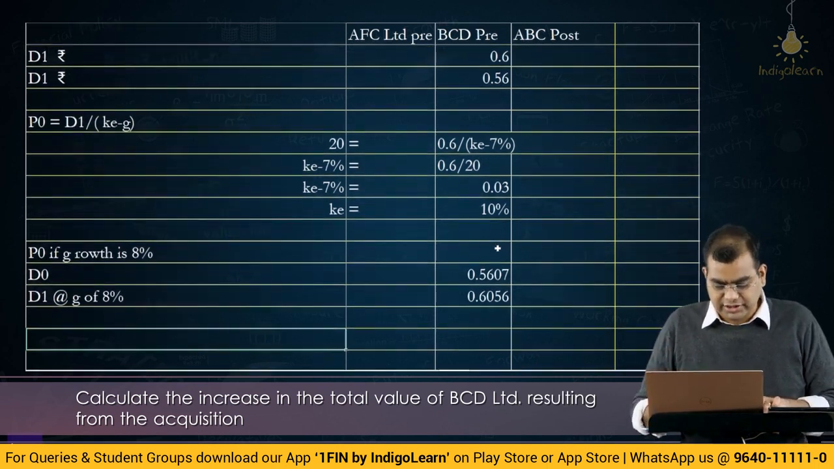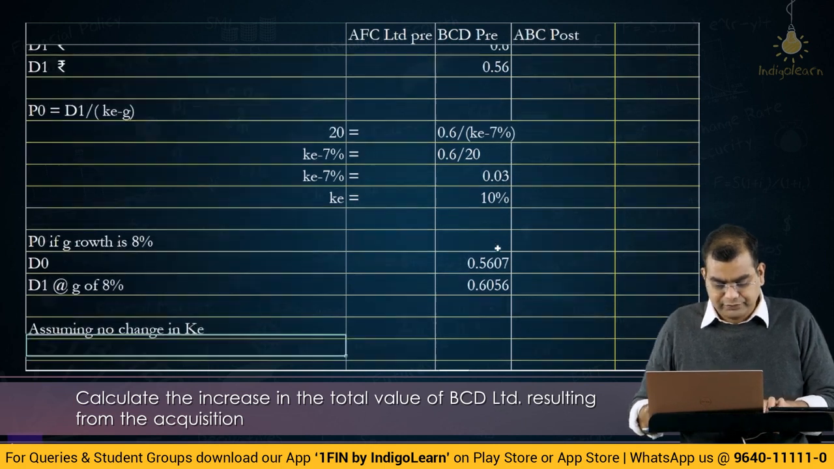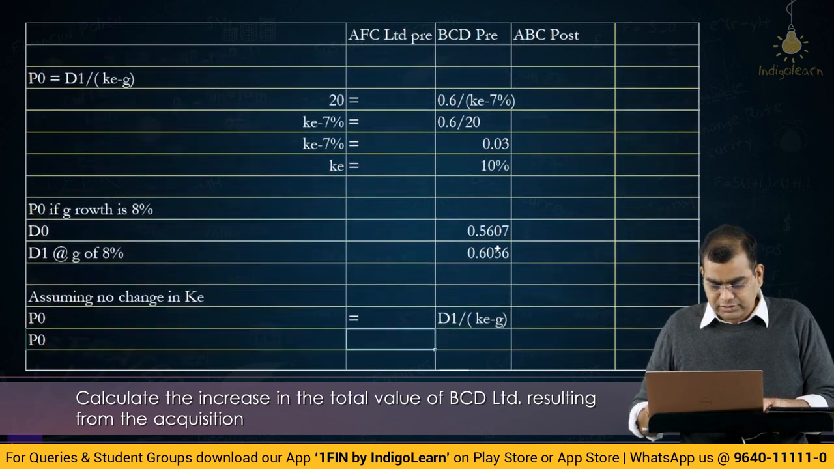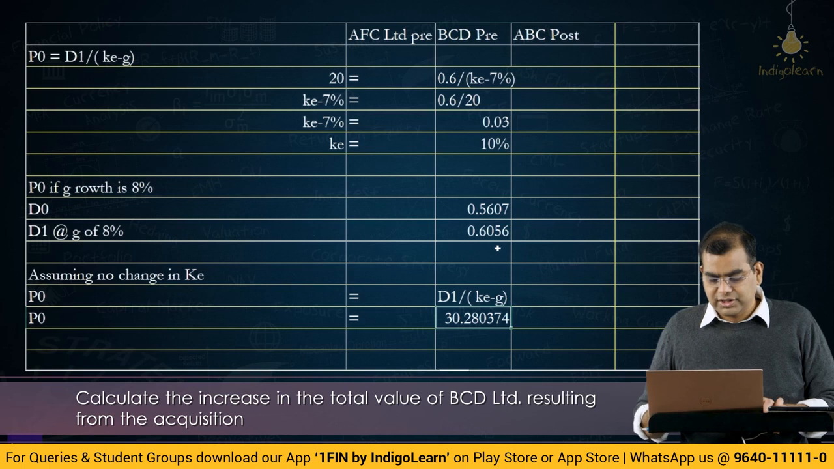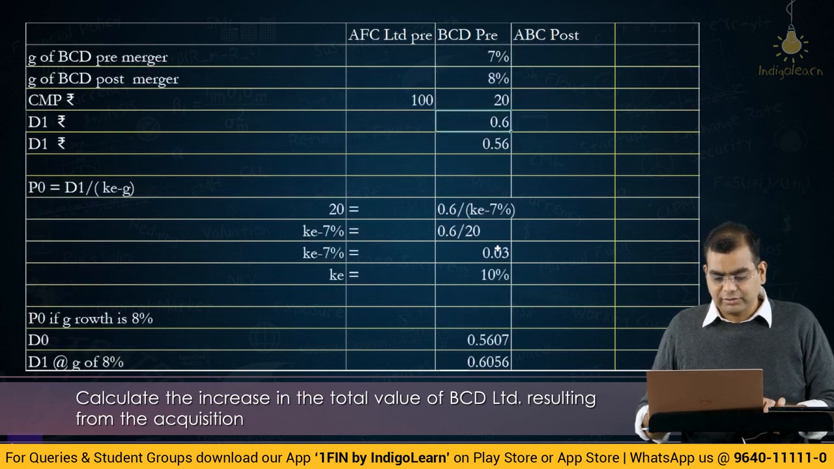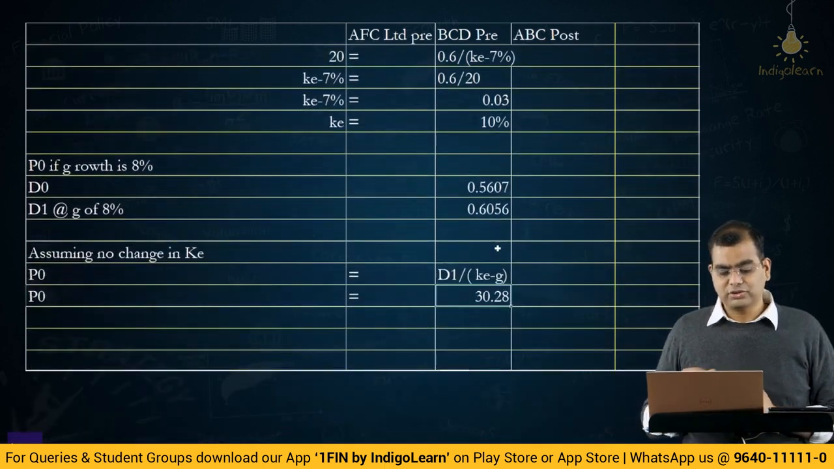We are assuming there is no change in cost of capital. Assuming no change in KE, P0 is equal to D1 by KE minus G, which is 0.6056 divided by KE 10% minus G 8%, which will give you 30.28. What was the price earlier? 20. From 20 rupees it went up to 30 rupees. This is brilliant, right? Price has gone up to 30.28.